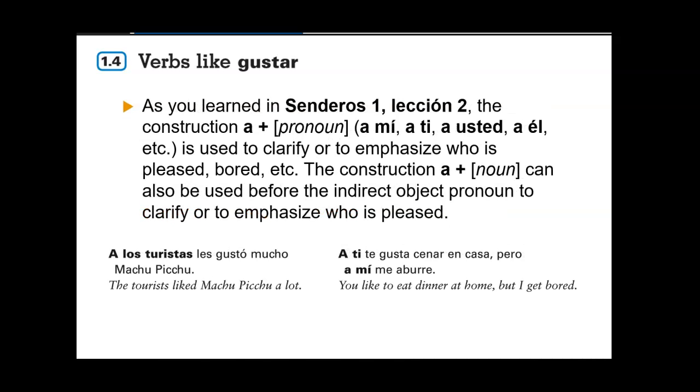All right, and this one is just a little extra. As you learned in Senderos 1, lesson 2, a plus a pronoun or a plus a noun is used to emphasize who is pleased. A los turistas, so here's a plus your noun. A ti, that's a plus a pronoun. So that's just used for emphasis.